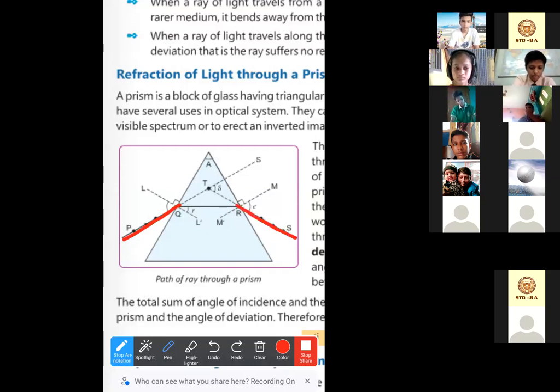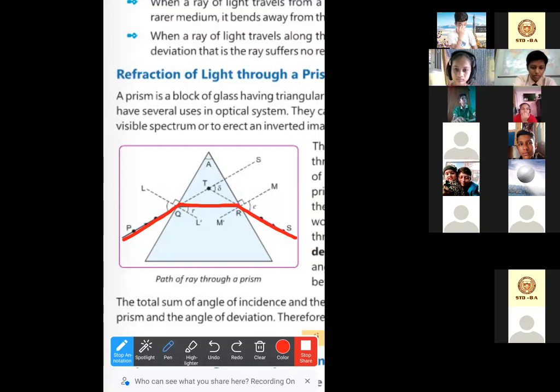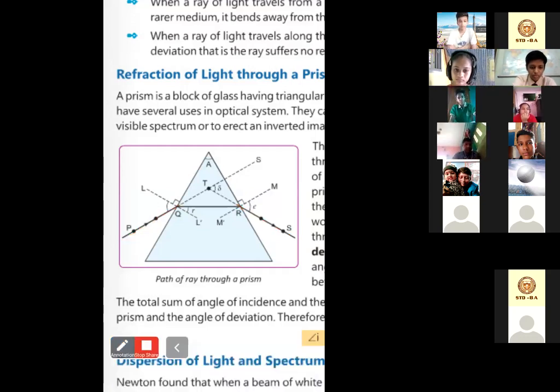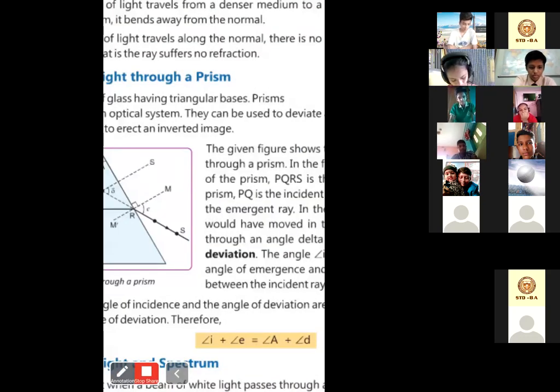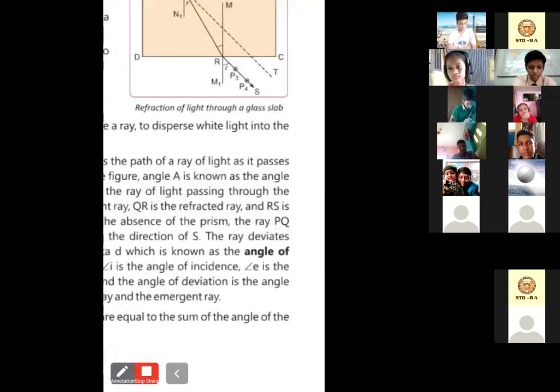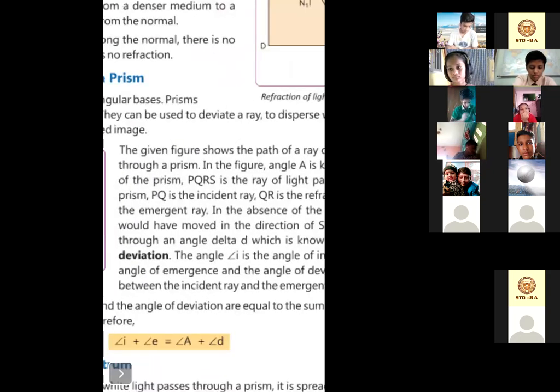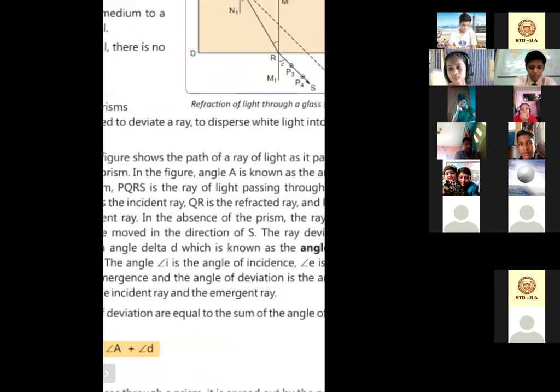It is not the incident ray and it is not the refracting ray. It's just passing through the prism. So PQRS is the light ray that passes through the prism. Now let's see what is the next factor that is given here. PQ is the incident ray and QR is the refracted ray and RS is the emergent ray.